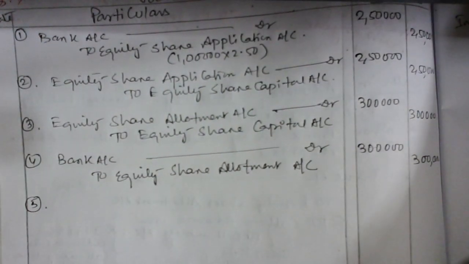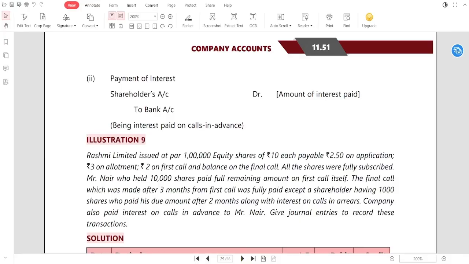Okay. So guys, now let's go through the question once. Mr. Nair, who held 10,000 shares, paid the full remaining amount on the first call itself. So when the first call money of rupees 2 for the 1 lakh shares became due, he had already paid the first call plus final call money. So what is the final call money? 2.50. So for 10,000 shares, how much, sir? 25,000. Correct. So 25,000 extra we receive at the first call. This is what the question says.